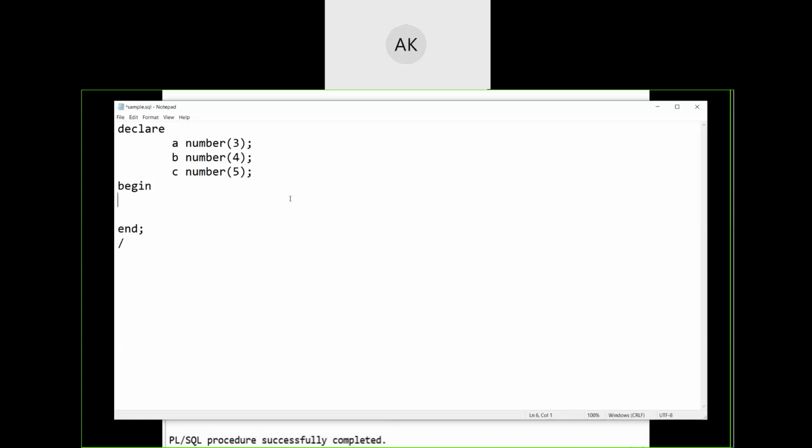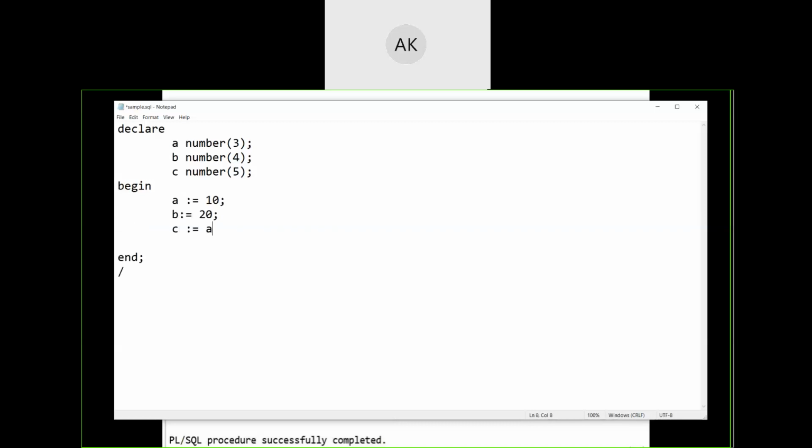No. Right? So in the begin section, we have to initialize the values. So I'm thinking A is equal to 10, B equal to 20, some dummy values. Again, habituated with Java programming.